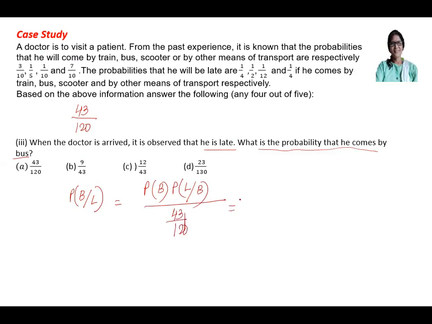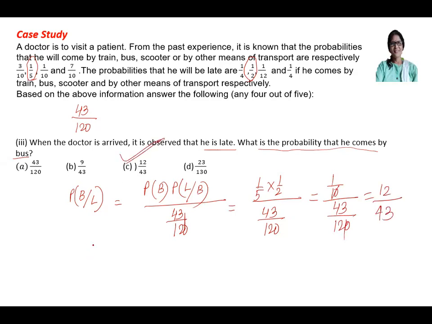So what will be the answer? We will multiply the second one, bus, second one. So 1 by 5 multiplies 1 by 2 by 43 by 120. So it will be how much? 1 by 10 upon 43 by 120. So it will be 12 by 43. So C is the answer.